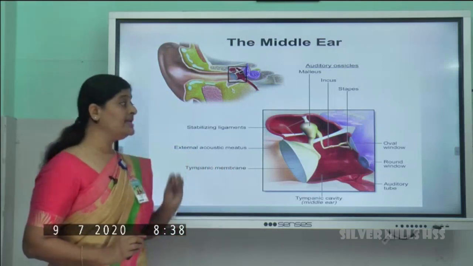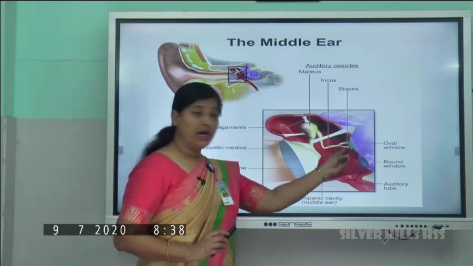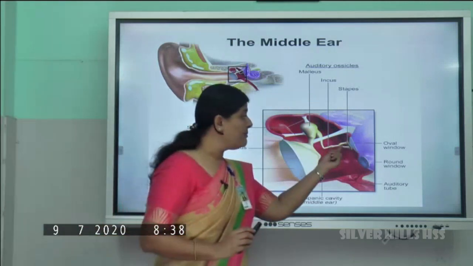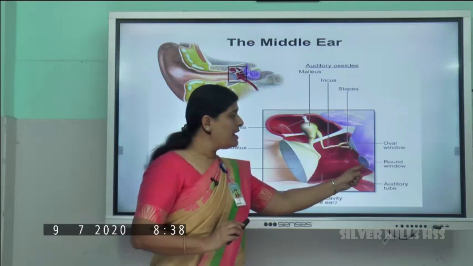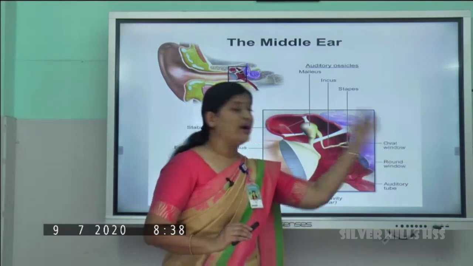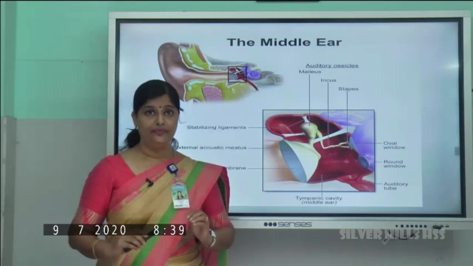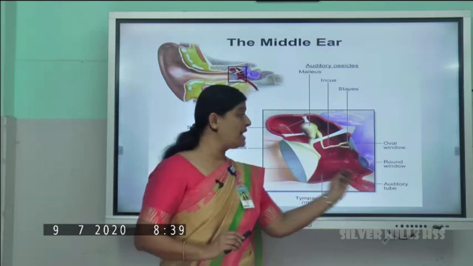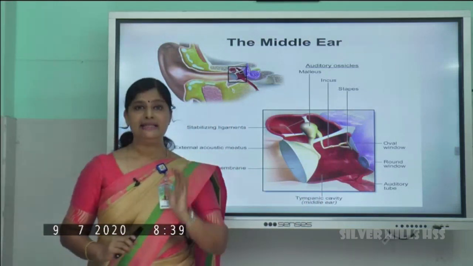Now the vibrations have reached the ear ossicles. They start vibrating. Since they are very small bones, they can easily vibrate. So those vibrations are amplified, and then the oval window and round window will carry the vibrations to the next part, that is the inner ear. And in the inner ear, there is a fluid which is called the perilymph. So the oval window and the round window will make vibrations in the fluid of the internal ear.